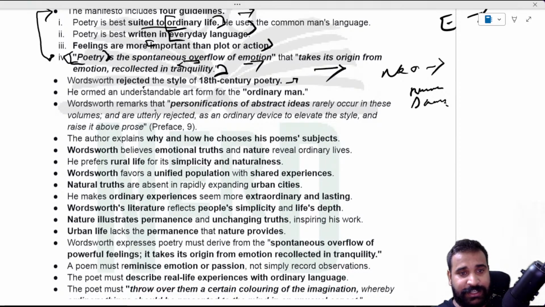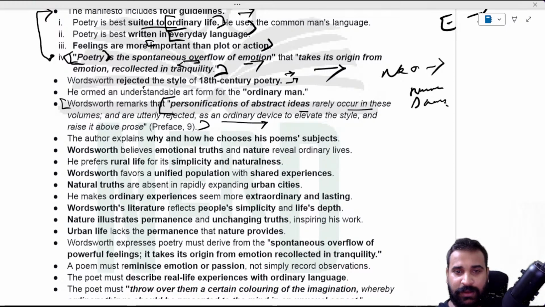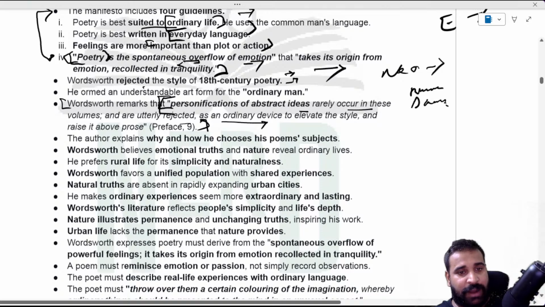So remember, Wordsworth remarked that personifications of abstract ideas rarely occur in these volumes and are utterly rejected as an ordinary device to elevate the style and raise it above prose. So remember, very important, he criticized that 18th century style, the style that other poets like Dryden, Pope, or others have written, or even Milton, right? He's talking about the language of common people. So he rejects it. That's what he's actually remarking here. I hope this line is clear because they ask questions on it.